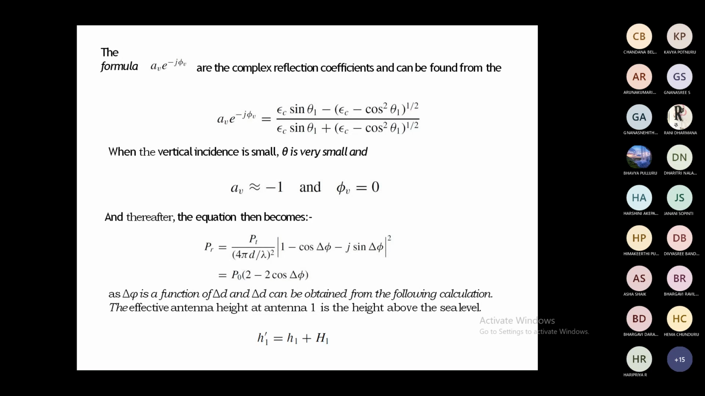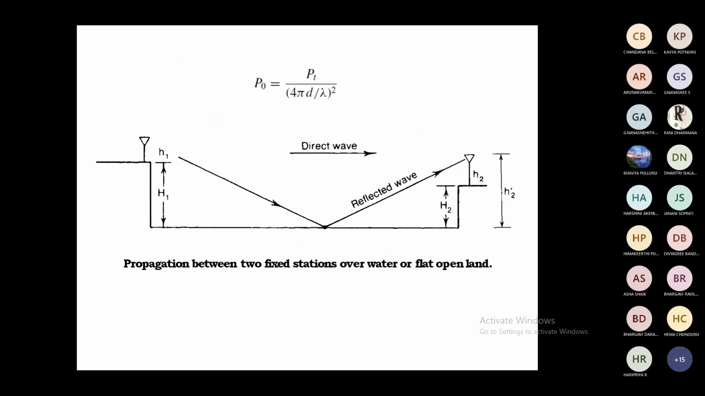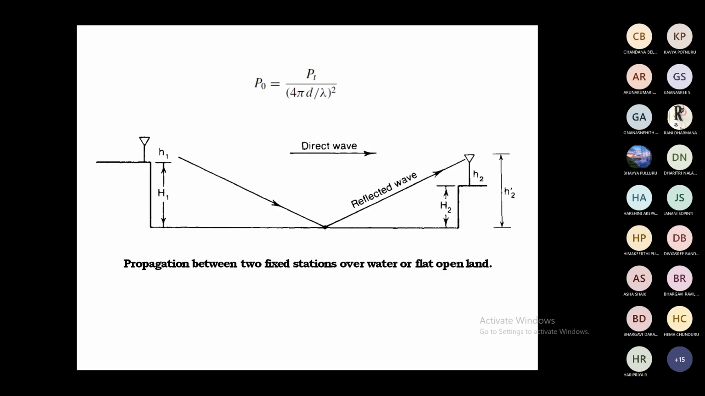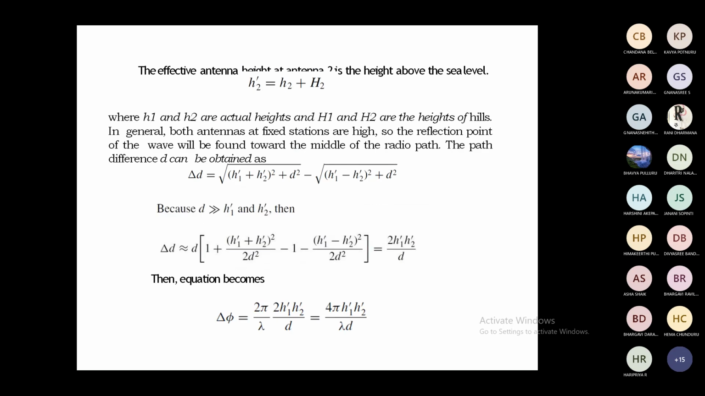Based upon the effective antenna heights, see this figure 1, H1 dash is equal to H1 plus small h1, and H2 dash is equal to small h2 plus H2. And finally, we are calculating the delta D value, which is equal to root of (H1 dash plus H2 dash) whole square plus D square, minus root of (H1 dash minus H2 dash) whole square plus D square.